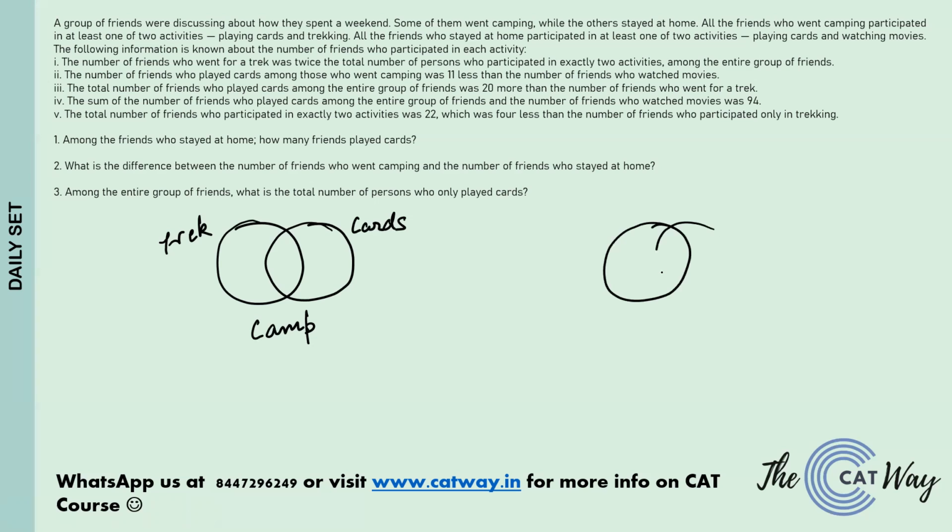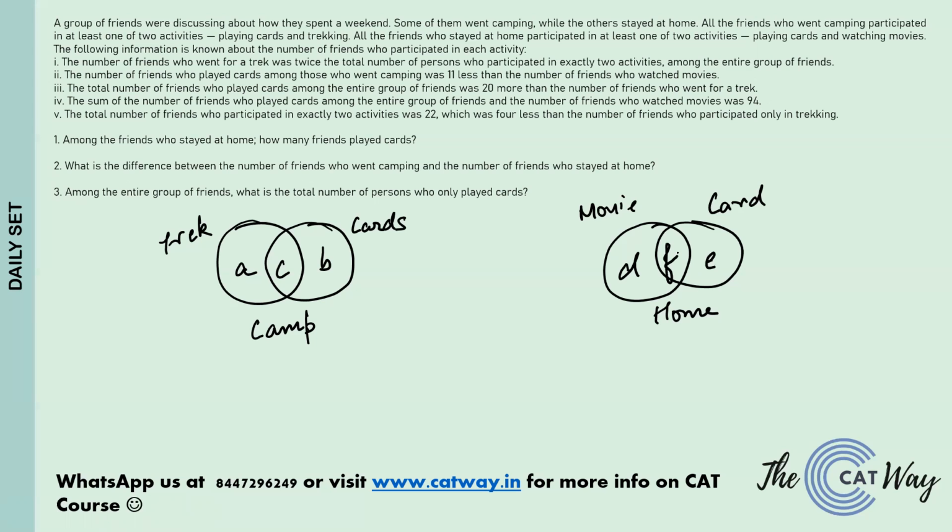This one is for home, with the two activities movie and card. We give the variables A, B, C, then D, E, and F to the different segments.